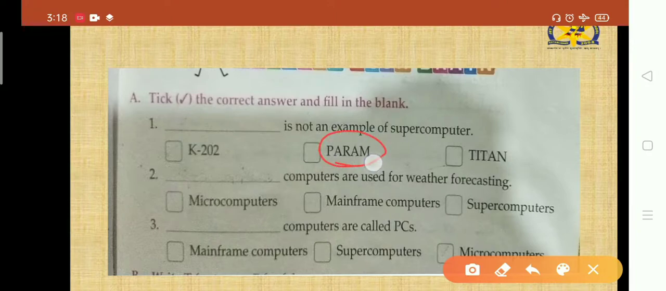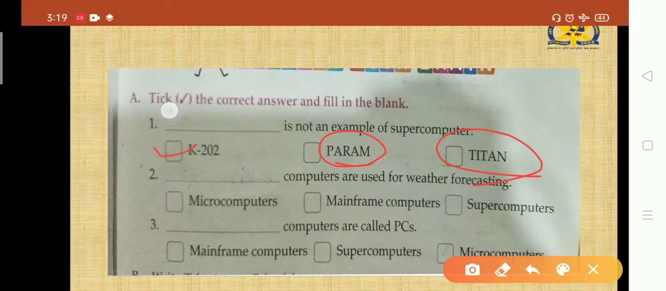Okay, Param is an Indian supercomputer. It is developed by India. You know very well. Okay, Param. There are two variants of Param, that means Param 10,000 and Param Yuva, right? And Titan is also a supercomputer. Clear? Only we can see K202.